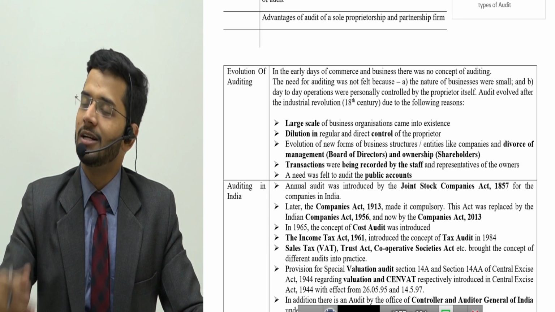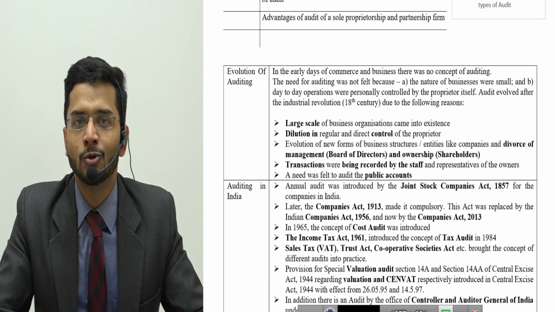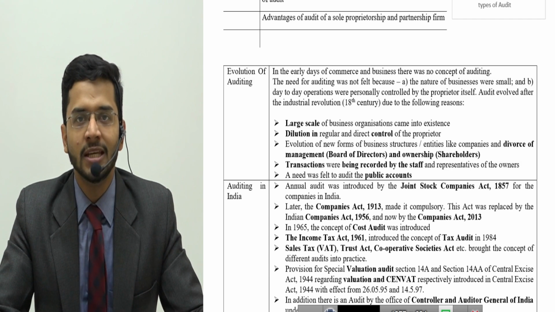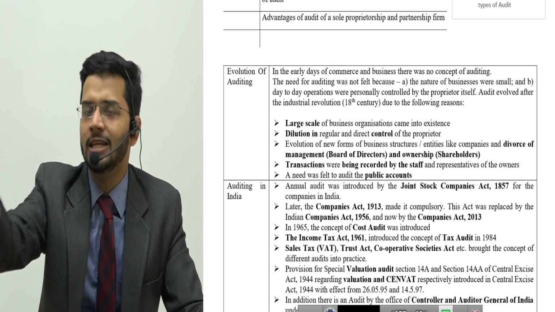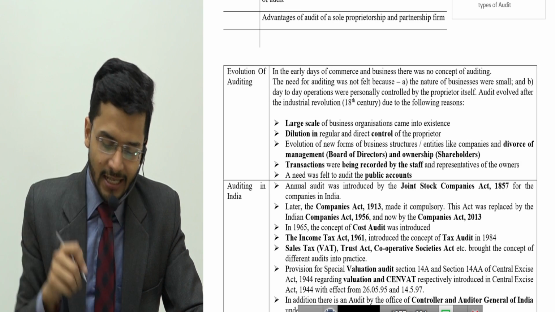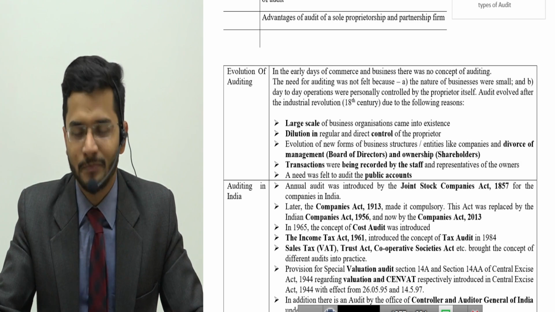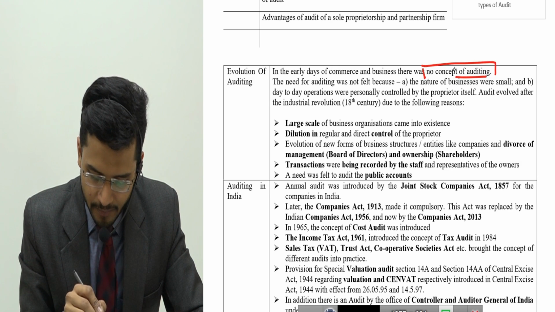So audit is nothing but a verification, a checking, a scrutiny, an investigation into the books of accounts of a company, be it financial books or cost books or secretarial books or GST books, any books, and that is known as audit.